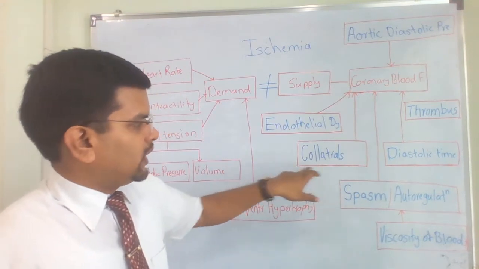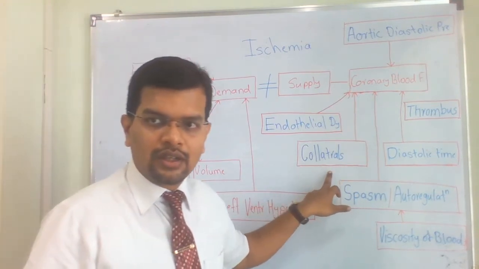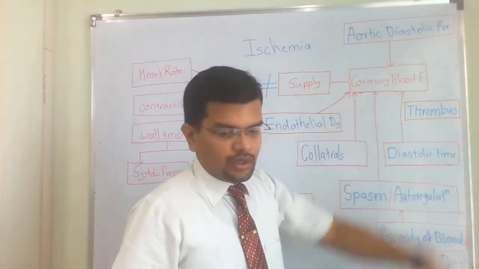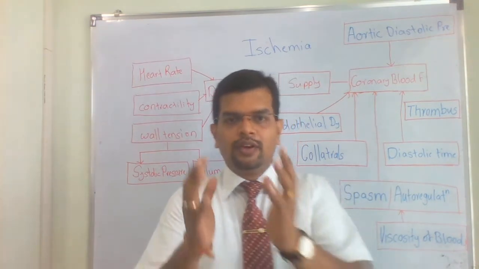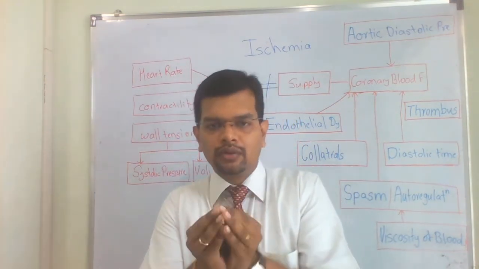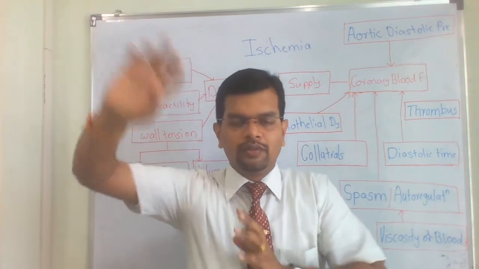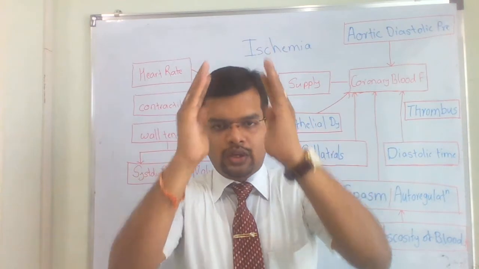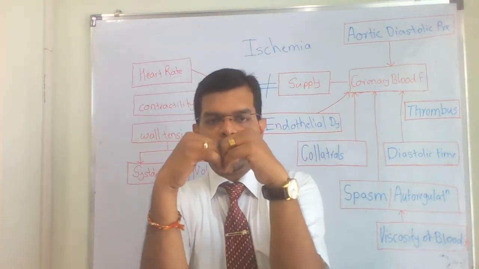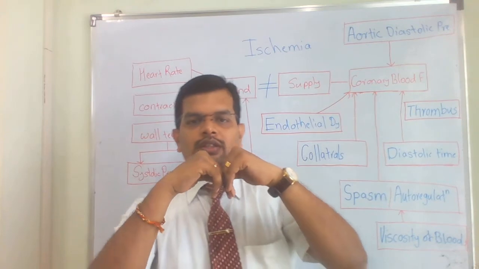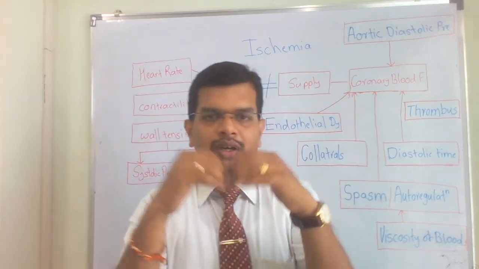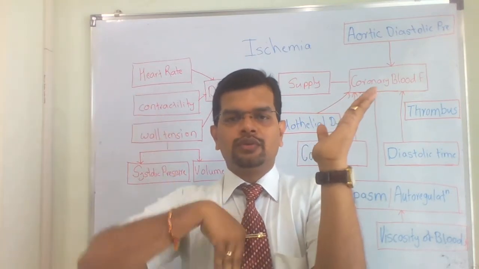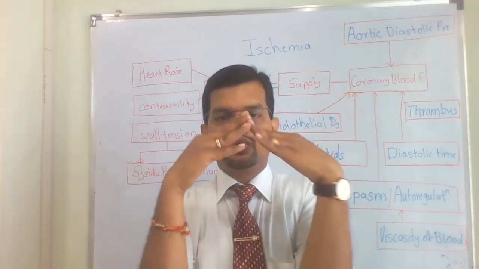Another factor is collaterals. If you have good collaterals, then there are high chances that the blood supply to the myocardium will increase. Then there is a good aortic diastolic pressure. Please do remember that whenever the left ventricle contracts, the blood comes out and is delivered to the whole body. In diastole, consider this is the aorta, and these are the aortic valves. So what happens whenever blood comes out? Blood is coming out from the left ventricle to the aorta, and during diastole the valve is going to get closed.